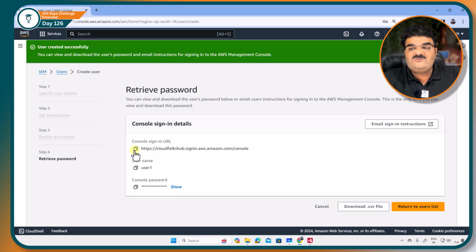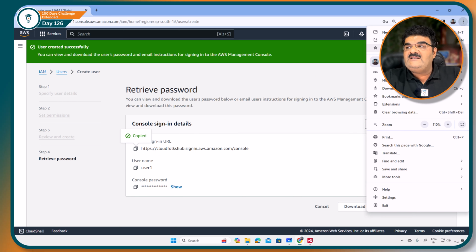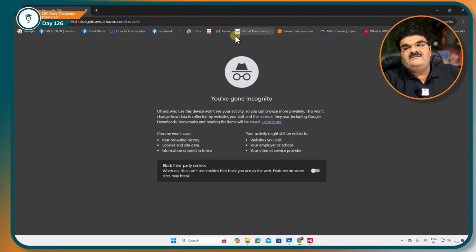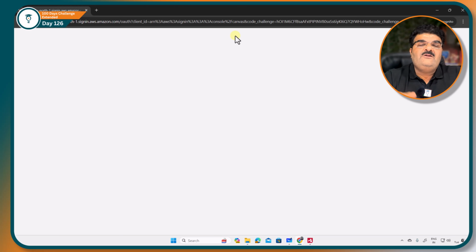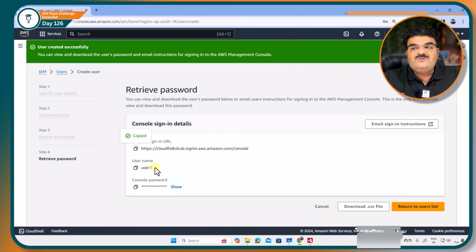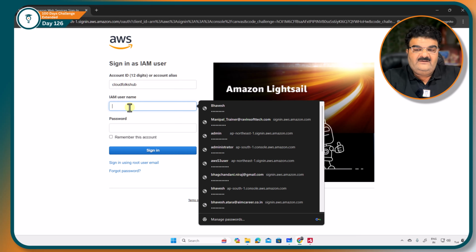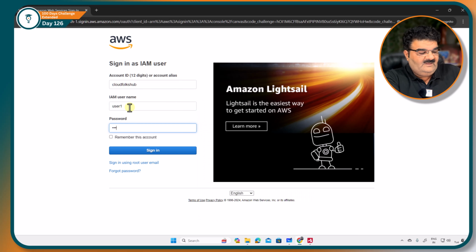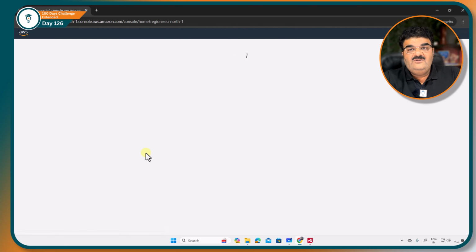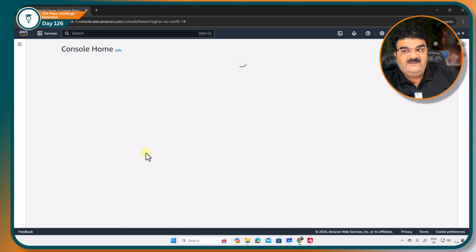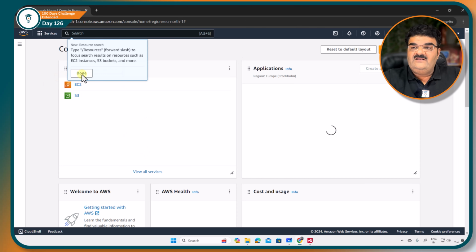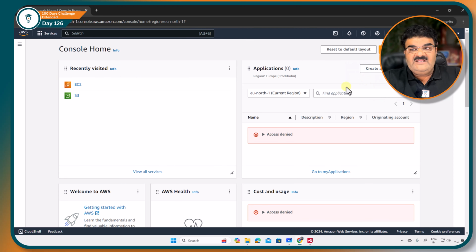I just want to test this, so I have to use this URL. I'm going to open incognito mode and I'm going to use this URL. Now it will open the IAM user sign in page, and I have to enter this username and password so this user can log into my system. Okay, user1, password, and sign in. So right now I am logged in as user1, and as you know, this user can manage my EC2 environment.